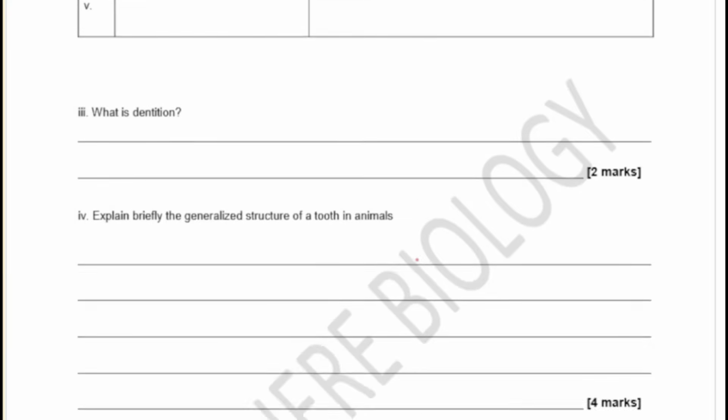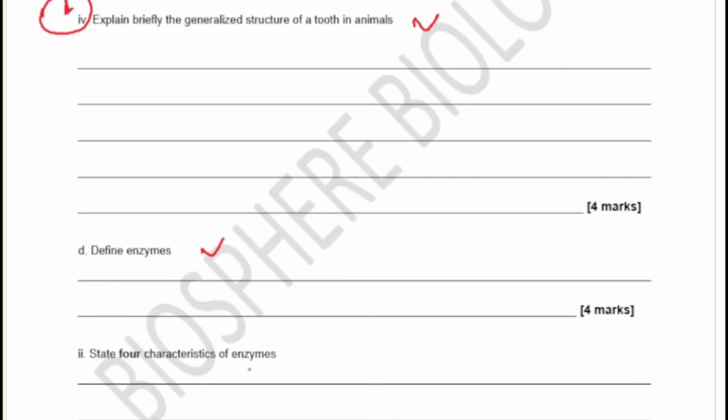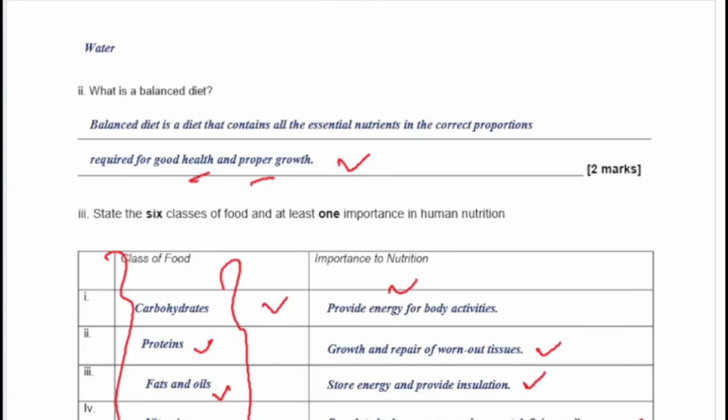The next question is, what is dentition? Explain briefly the generalized structure of a tooth in animals. So you're going to talk about the tooth and see what they look like. And then define enzymes. We have define enzymes, and state 4 characteristics of enzymes. You're going to see that very quickly as well. So let's see our answers to these questions too.